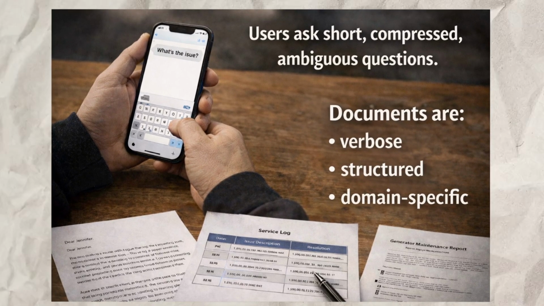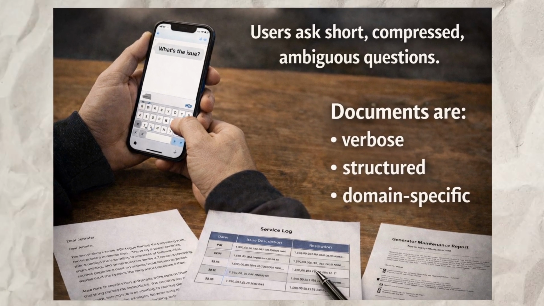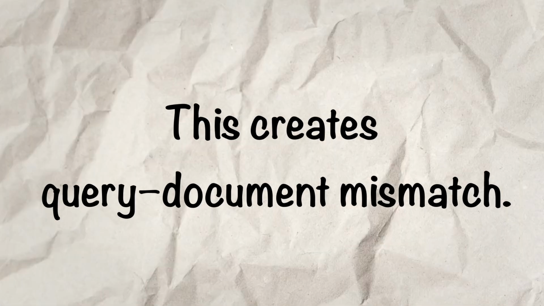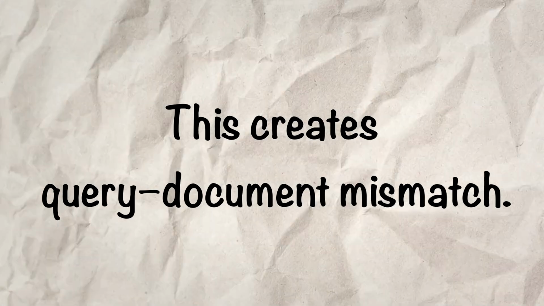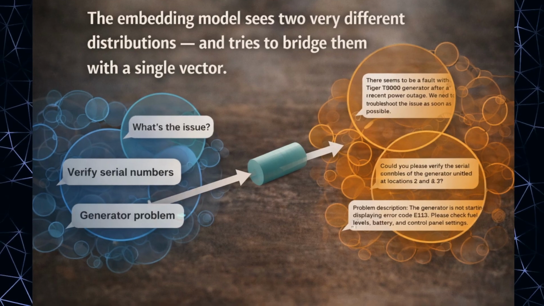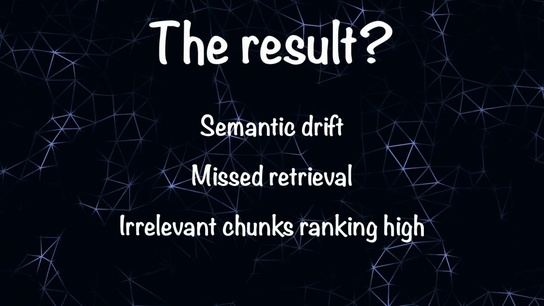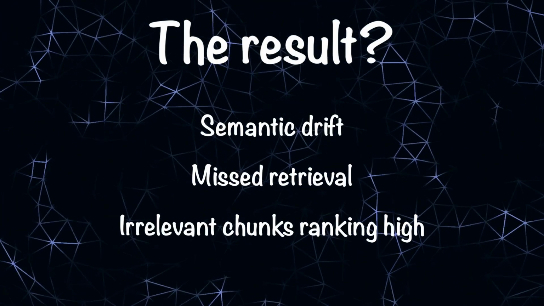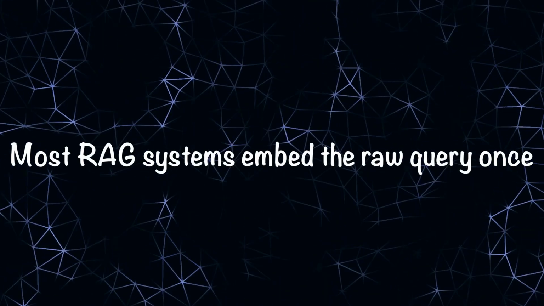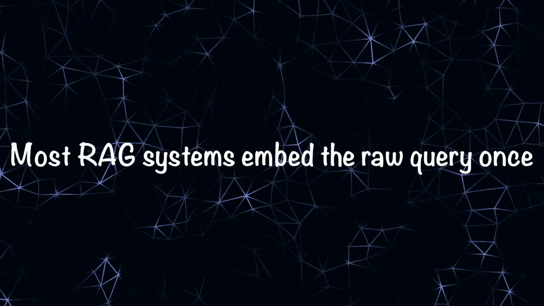Users ask short, compressed, ambiguous questions. Documents are verbose, structured, domain specific. This creates query document mismatch. The embedding model sees two very different distributions and tries to bridge them with a single vector. The result? Semantic drift, missed retrieval, irrelevant chunks ranking high. Most RAG systems embed the raw query once and hope for the best.